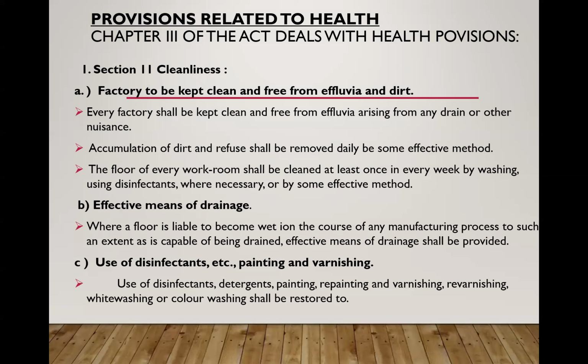The floor of every workroom should be cleaned at least once in every week. Washing by disinfectant should be done. Then, effective means of drainage should be there, where a floor is liable to become wet in the course of any manufacturing process. To such an extent as is capable of being drained, effective means of drainage shall be provided. Then, use of disinfectants, paintings, and varnishing should be there.